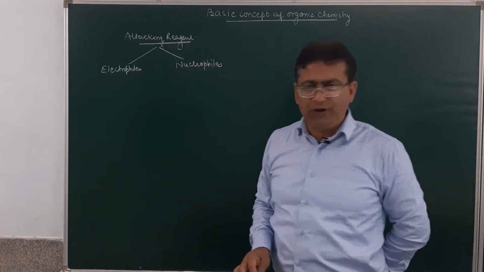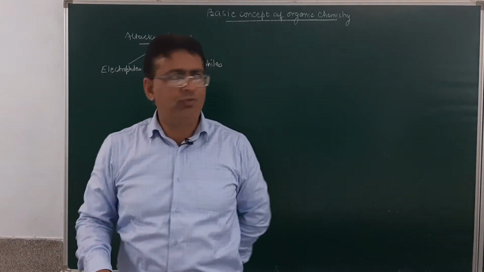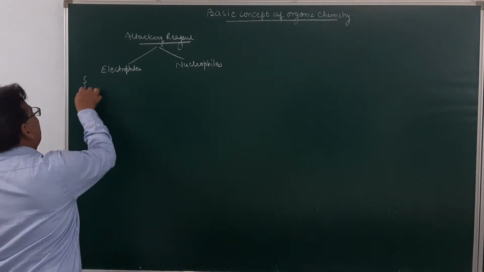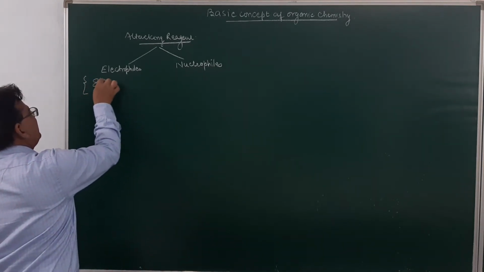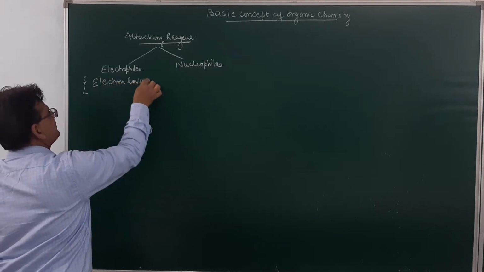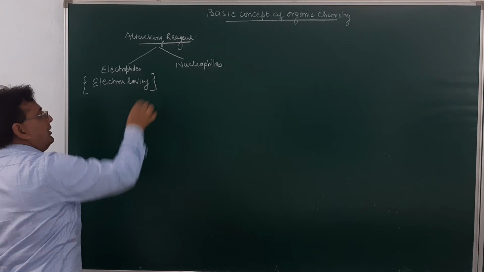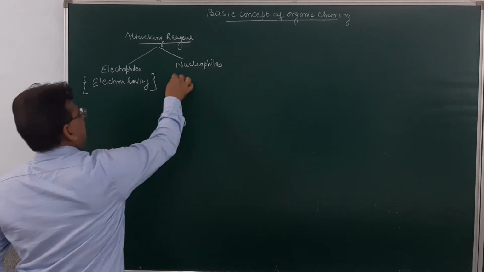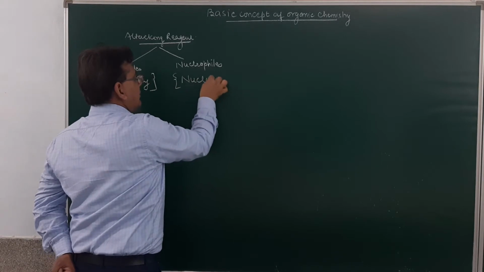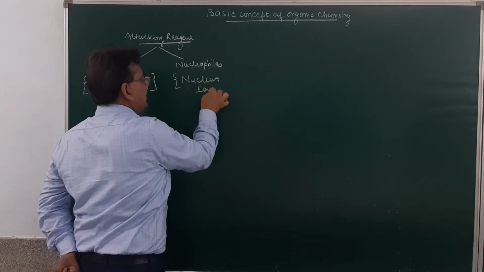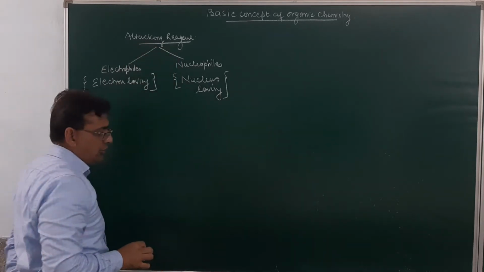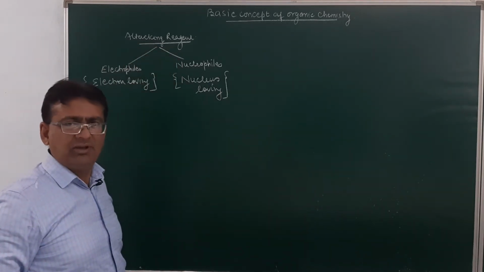Now, electrophiles, students, always remember, these are electron-loving species. Nucleophiles are nucleus-loving. So, electrophiles are electron-loving, nucleophiles are nucleus-loving.